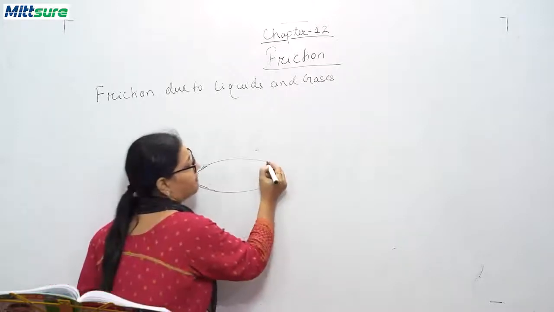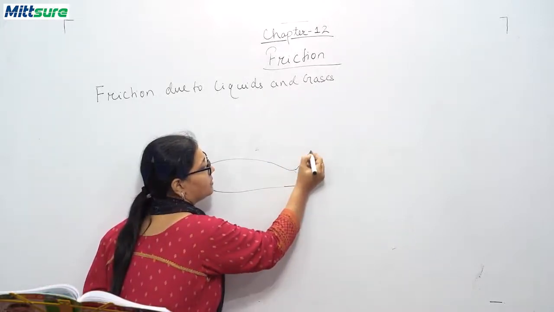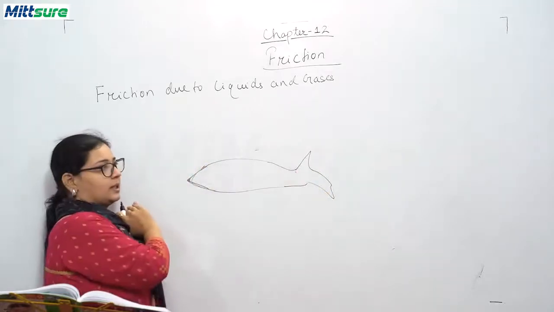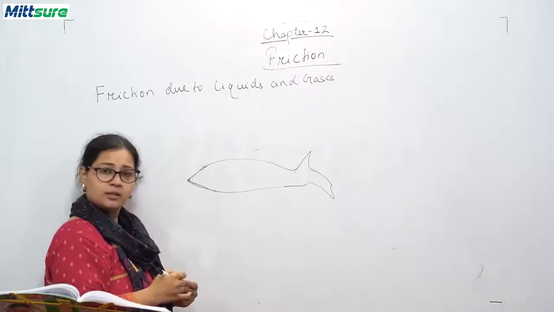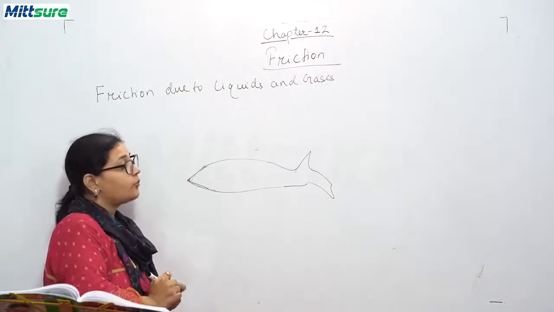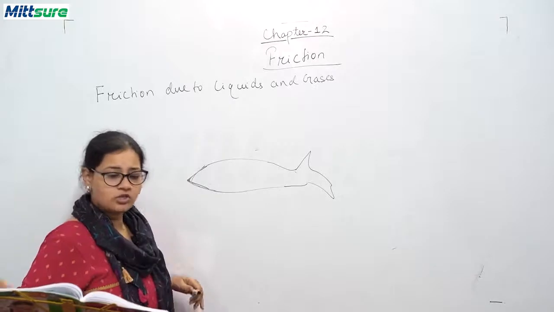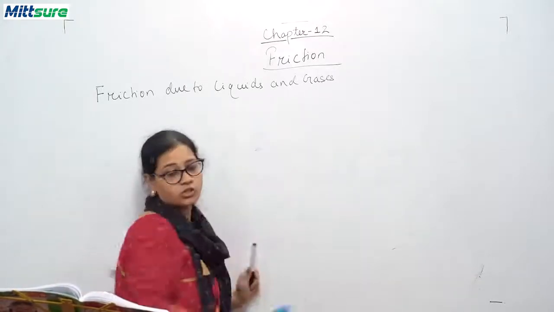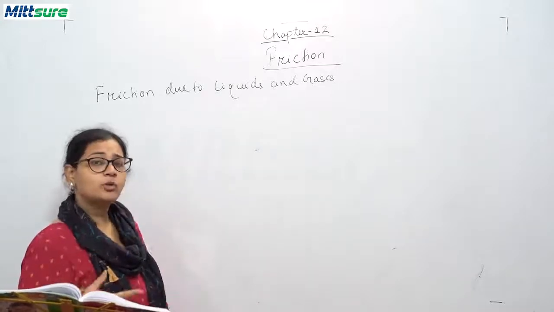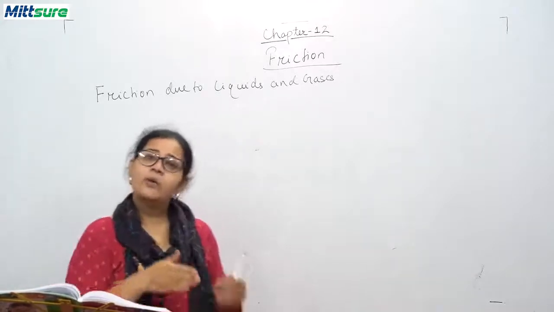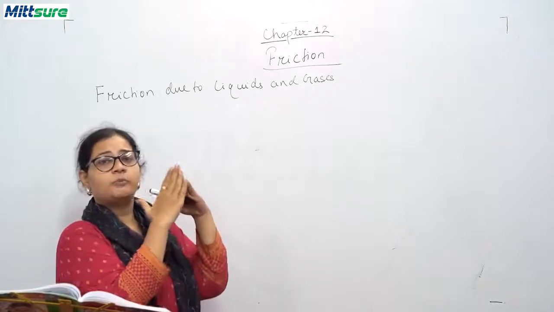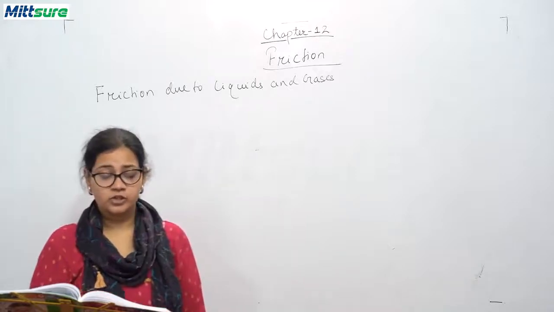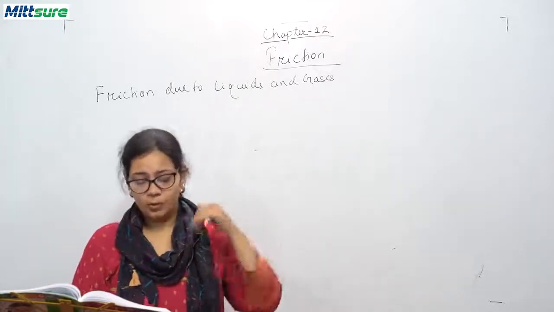Okay, and from the back also it is shaped like this, na? So that's why they can easily cut the liquid, and the pressure or the force of friction that is required is very much less. So fishes have this streamlined body in nature, and that's why, children, your ships and boats, if you observe, are slightly like this shape at the front. Why? Because it will offer minimum amount of friction while moving through water.